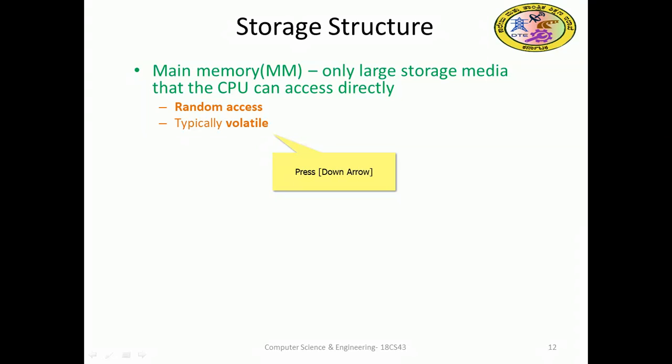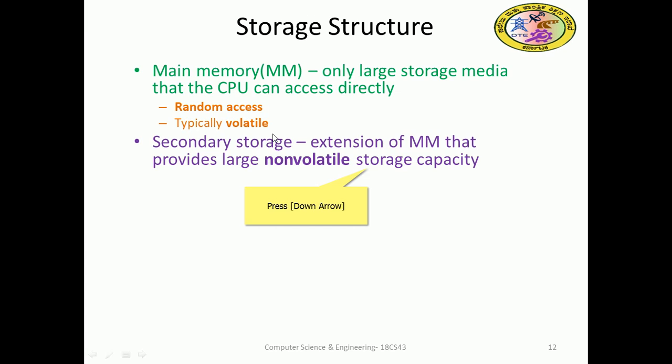So anyhow, the structure we will see that. Main memory is a large storage medium; you might have heard of 4 GB, 8 GB nowadays. The laptop I am using has 8 GB memory. It is random access and typically volatile. Secondary storage is the hard disk, a huge amount of data, so backup will be there. It is an extension of main memory that provides large non-volatile storage capacity.